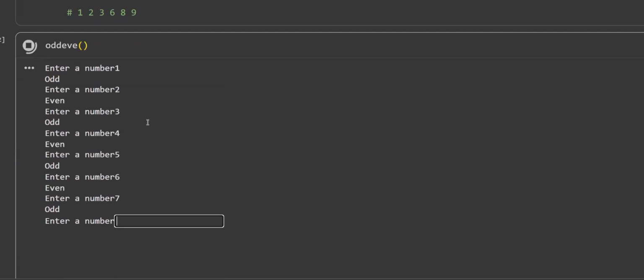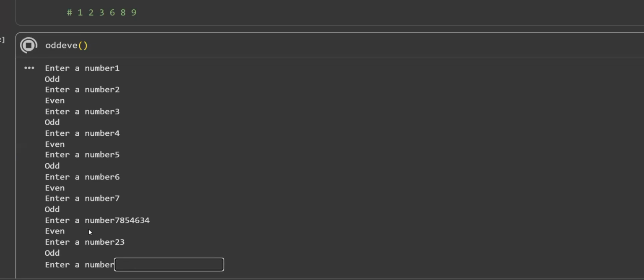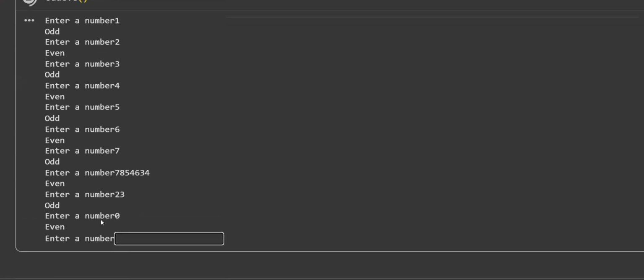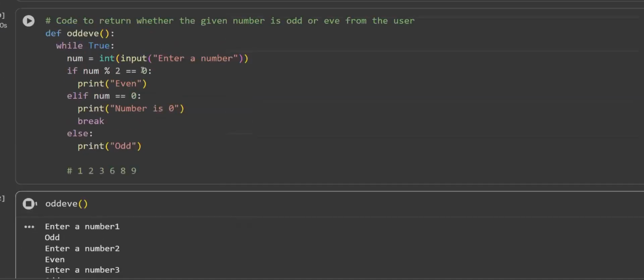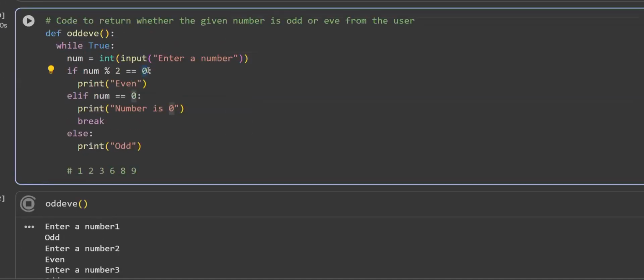It is not ending. If I give any value, you can see it is even and it is giving me some odd. I mean, it is basically running until unless I press 0. Oh, okay. I'm sorry. If the value itself is 0, obviously, that is a problem.